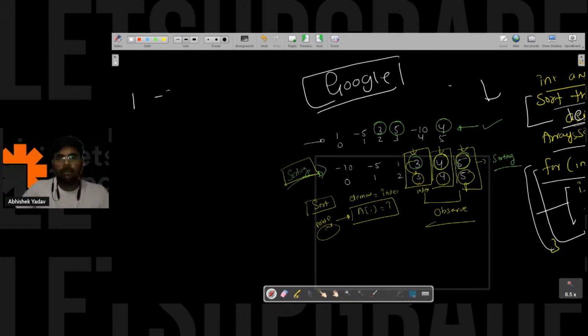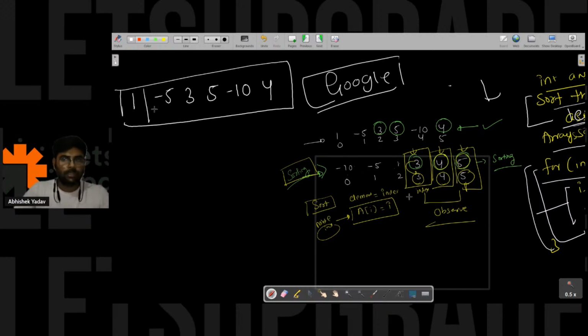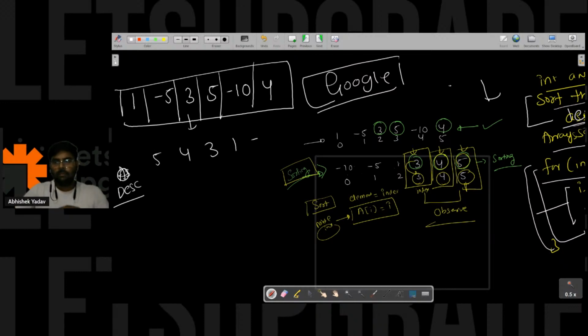So 1 is there, minus 5 is there, 3 is there, 5 is there, minus 10 is there, and 4 is there, right? No, it is not possible here. So here you have this array, and let's first sort the array in descending order. If I sort the array in descending order, then it will be 5, 4, 3, 1, minus 5, minus 10. The indices will be 0, 1, 2, 3, 4, 5.